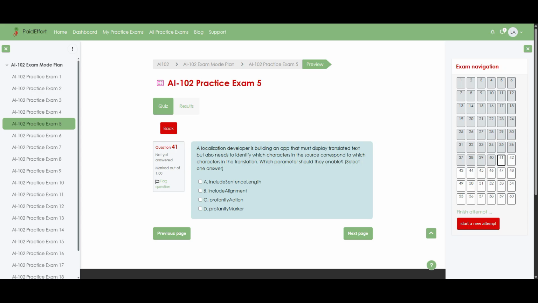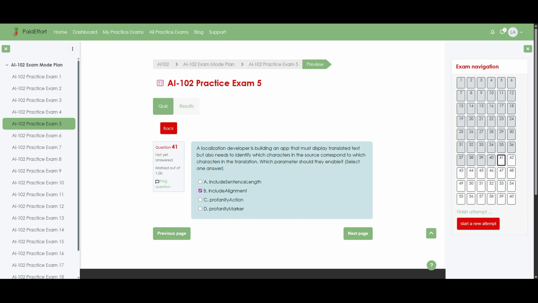Question 41. A localization developer is building an app that must display translated text but also needs to identify which characters in the source correspond to which characters in the translation. Which parameter should they enable? Select one answer. Option A, include sentence length. Option B, include alignment. Option C, profanity action. Option D, profanity marker. The correct answer is option B, include alignment.